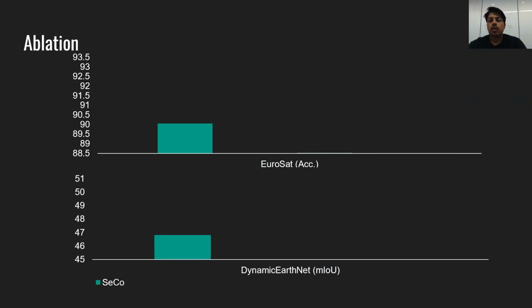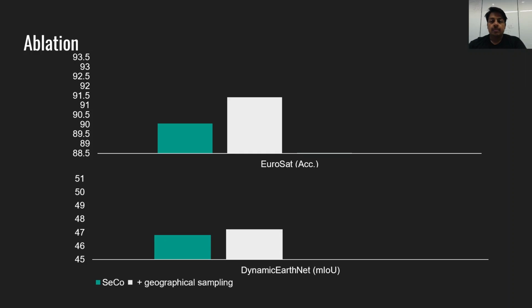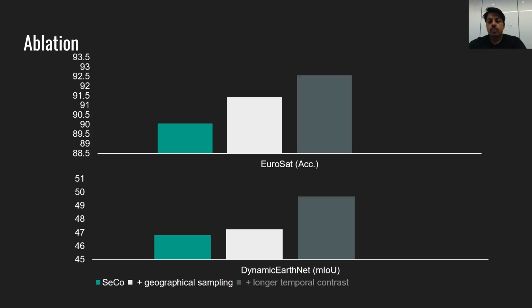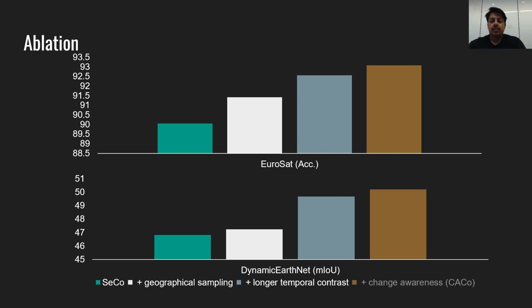We first show that all the components that we leverage can help us in learning a better representation. We use the CACo model as our baseline. Training CACo with better spatial samples leads to more than 1 point of gain on various metrics on these two datasets. Using long-term temporal information alongside the short-term information leads to an additional gain of a few more points. Finally, adding the change awareness leads to an additional improvement and the best performing model.